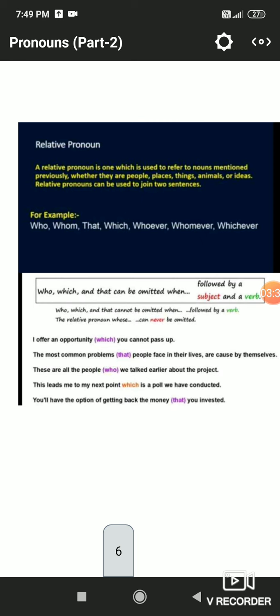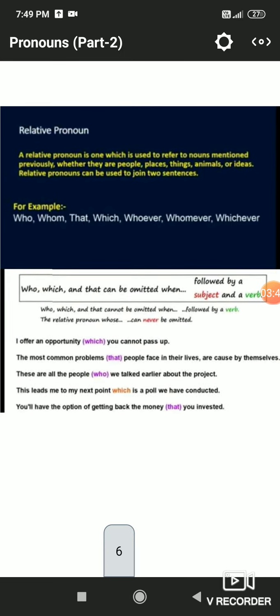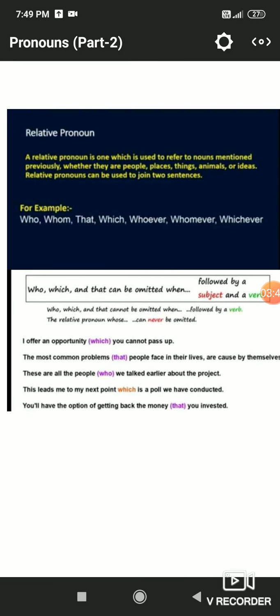But in the fourth sentence, it can't be omitted. And the rule behind it is that if the relative pronoun is followed by a subject and a verb, then only it can be omitted. Like which you can't pass, here you is the subject and can't pass, pass is a verb. So here which can be omitted. In the second sentence, after that, people is written; people is the subject and face is the verb. So here that can be omitted.